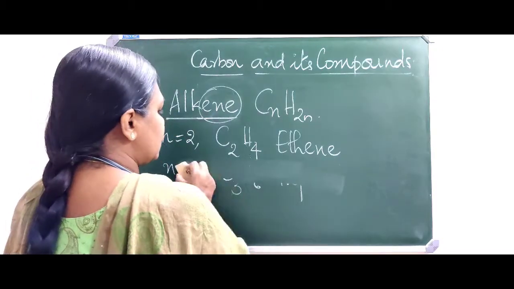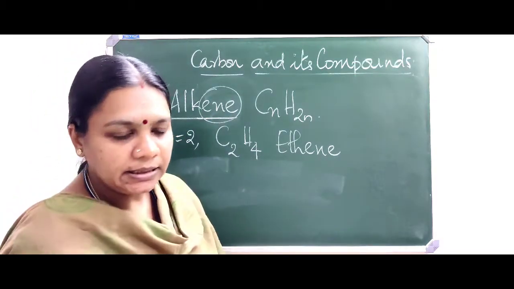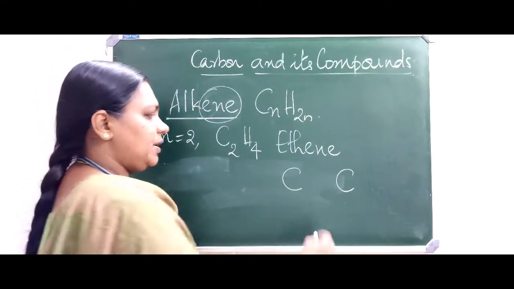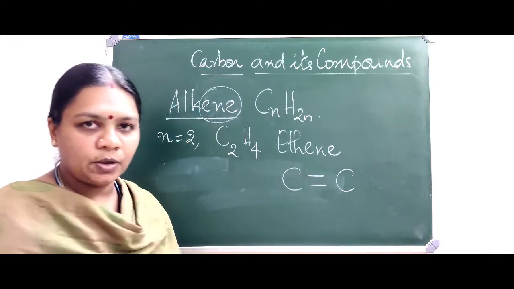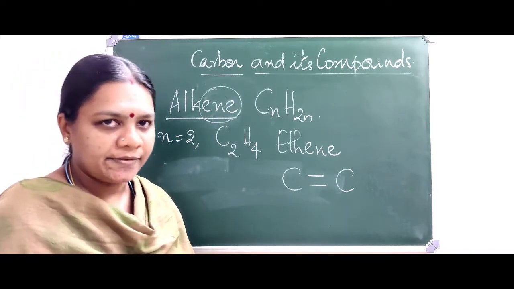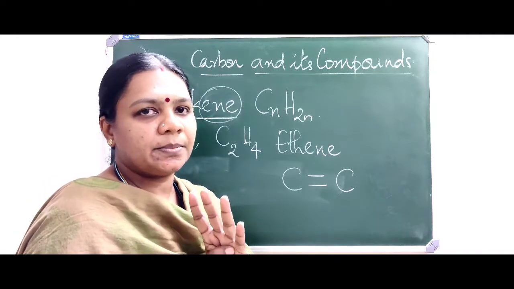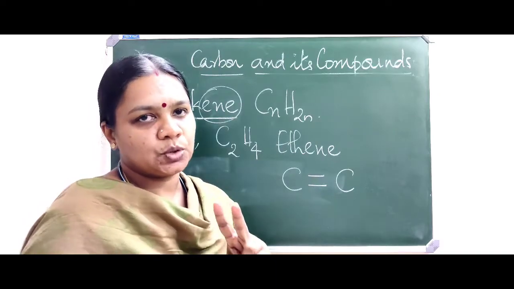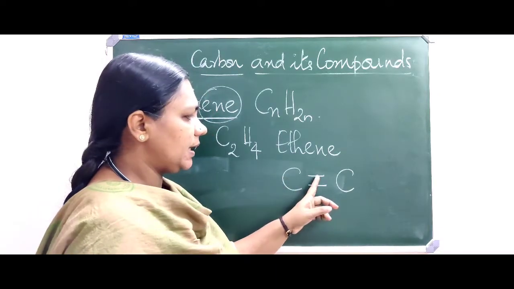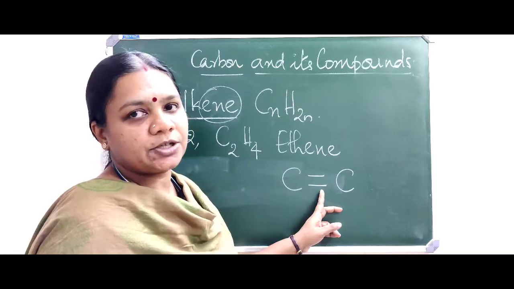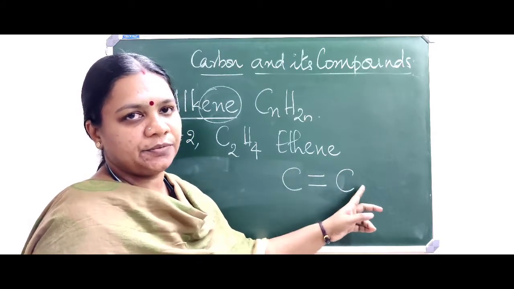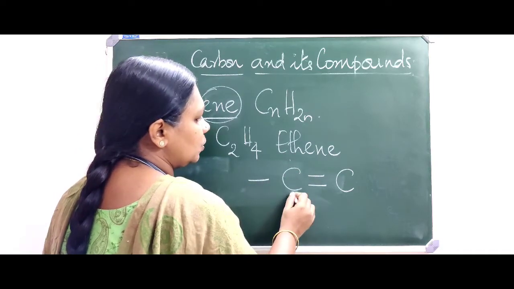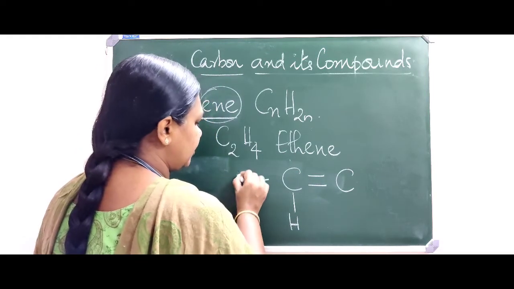Now, let us consider the structure of ethene. We have two carbons in its molecule, and between the two carbons there is a double bond. We know carbon is tetravalent. There are four valencies carbon has to satisfy. One bond actually refers to two electrons. Now carbon has completed 4 electrons with itself by sharing with other carbons. It requires 4 more electrons. Those are being satisfied by hydrogen.